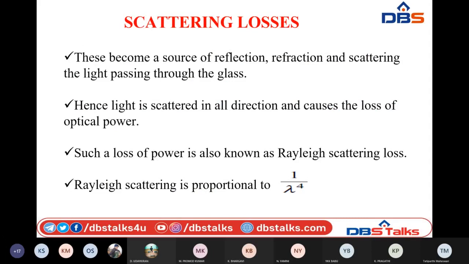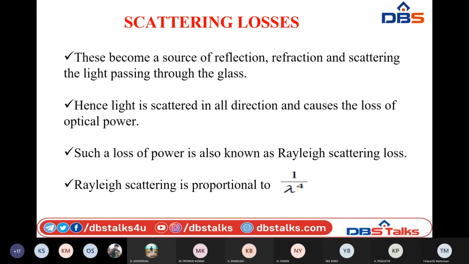Due to the presence of imperfections or the presence of hydroxyl ions due to moisture, these all act as a source of reflection, refraction and scattering. These imperfect materials may cause disturbance in the light, that is, they cause loss of optical power. By spreading the incident light in all directions, this leads to scattering loss.